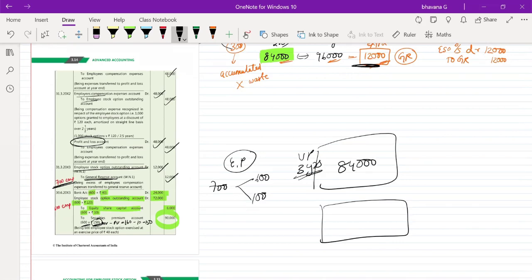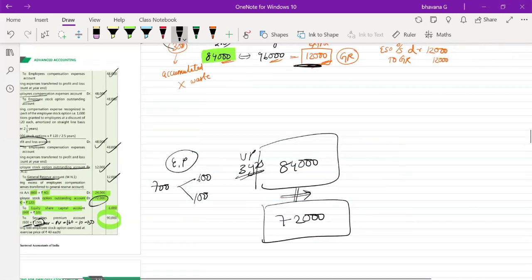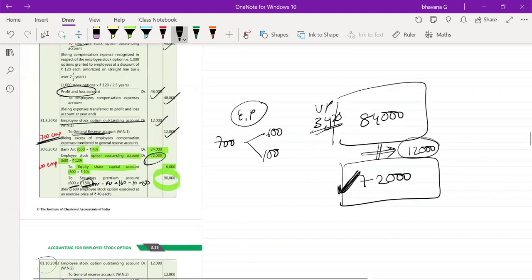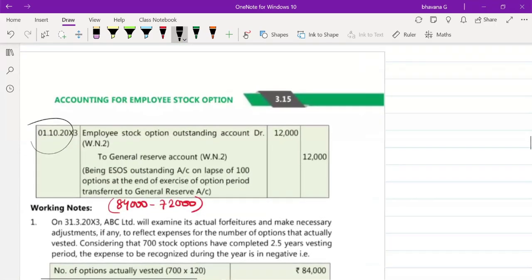Correct. And here how much have you used? 72,000 you have used. How much is the unused balance here? 12,000 rupees is the unused balance here. Correct. 72,000 you have used for the ESOP. 12,000 is the unused balance. That 12,000 rupees you have to transfer to the general reserve account.